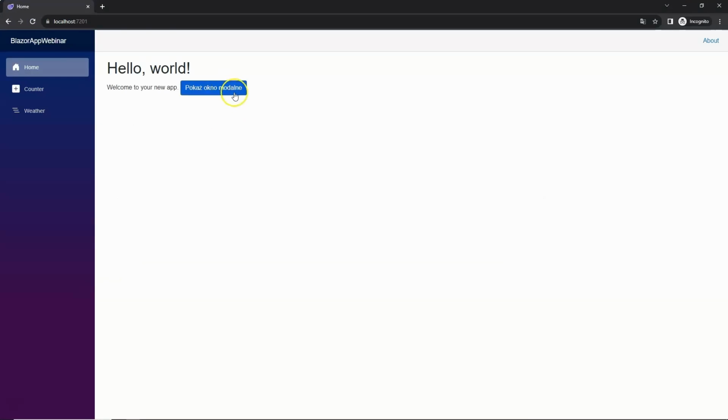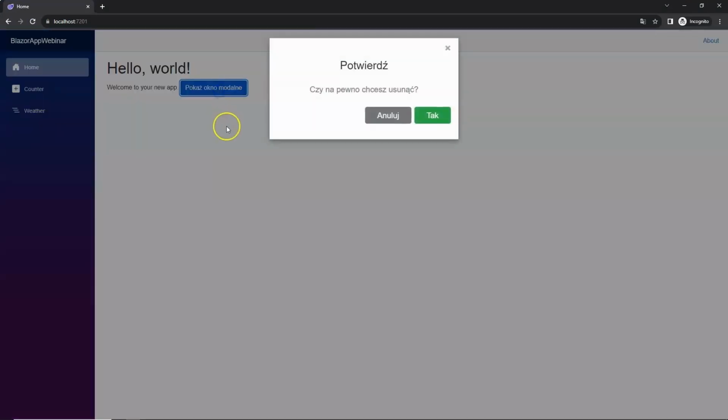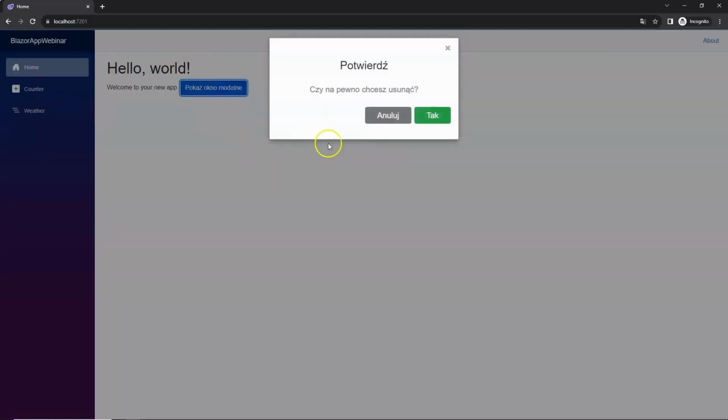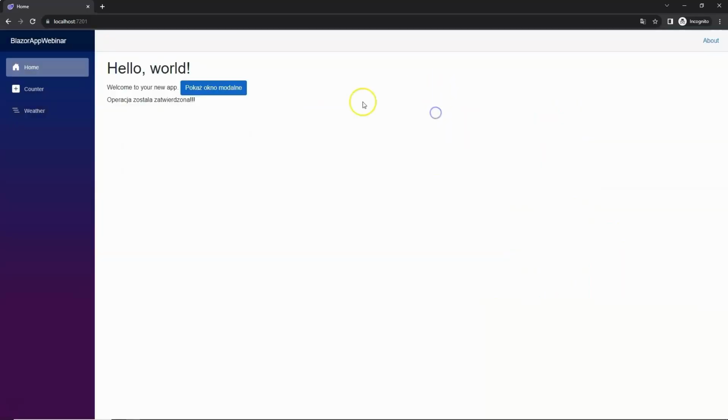We are on the main page. First, I click to show the modal window and close it here with the X. The window has been closed and notice that nothing is displayed here, no message. Similarly, if I click the cancel button here, nothing happens either. However, if I click the yes button, you will notice that a message appears here saying, operation has been confirmed.